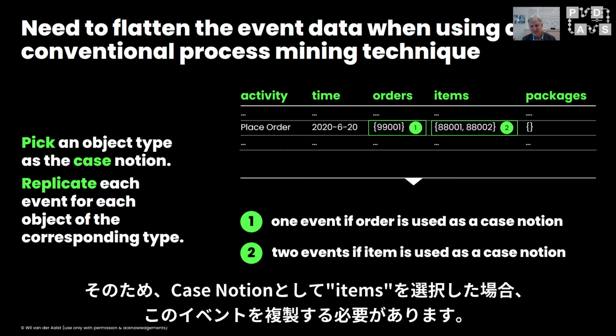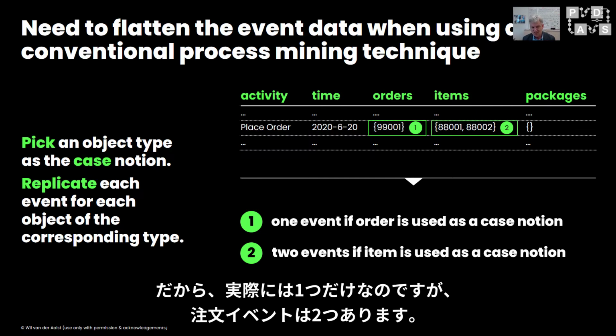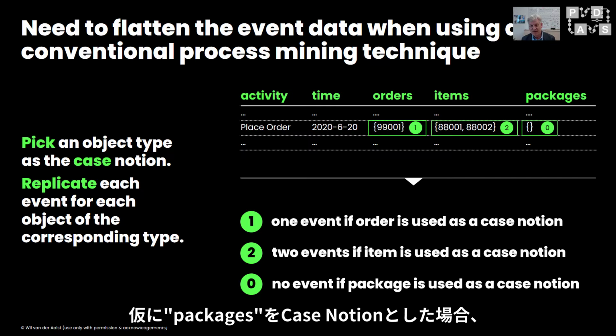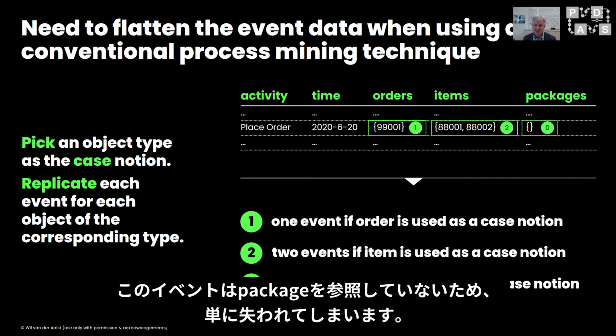So if we pick items as our case notion, we need to replicate this event. So we have 2 place order events, although in reality it was only 1. If we pick packages as a case notion, then simply this place order event is lost because it doesn't refer to a package.